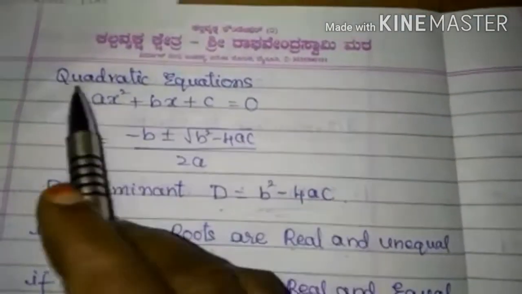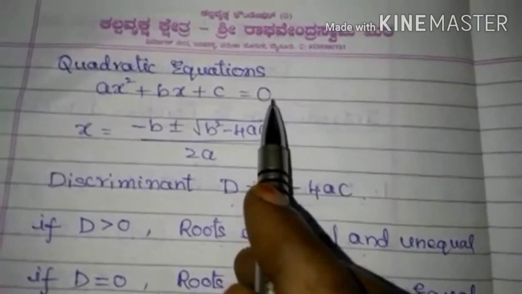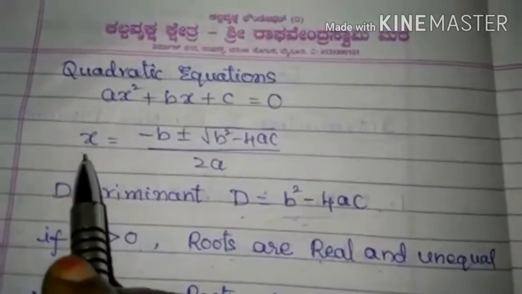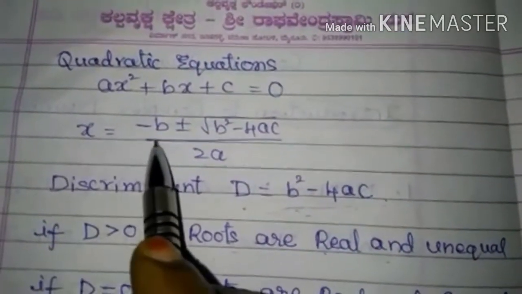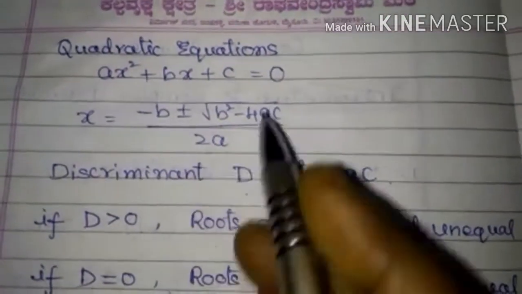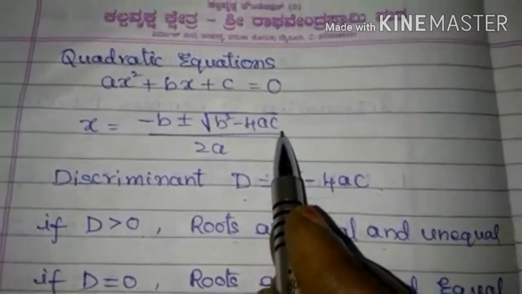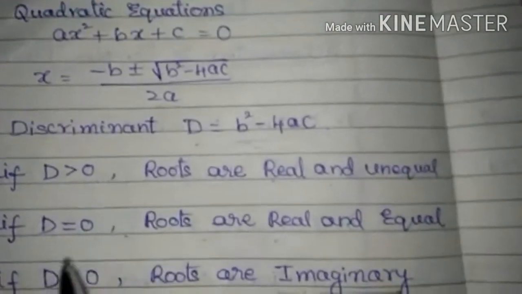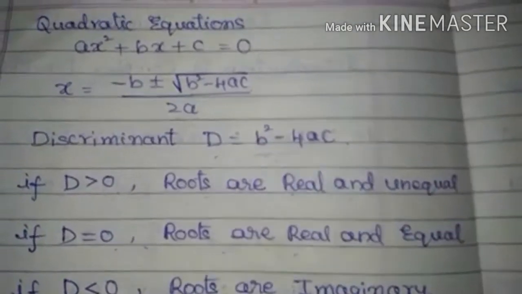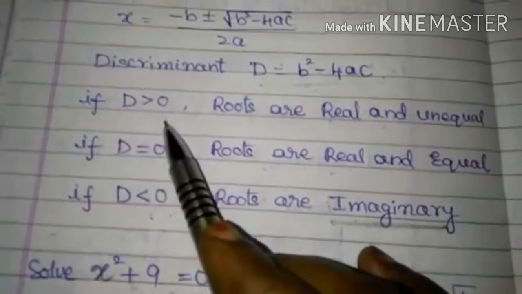You can solve quadratic equations in the form ax square plus bx plus c equal to 0 by using the real number system. We can solve these equations using the formula x is equal to minus b plus or minus square root of b square minus 4ac, by 2a. This part, b square minus 4ac, is called the discriminant of the quadratic equation. Discriminant D is equal to b square minus 4ac. Based on the value of the discriminant, we can decide the roots of the quadratic equation.